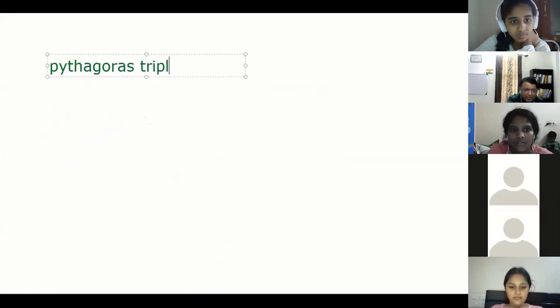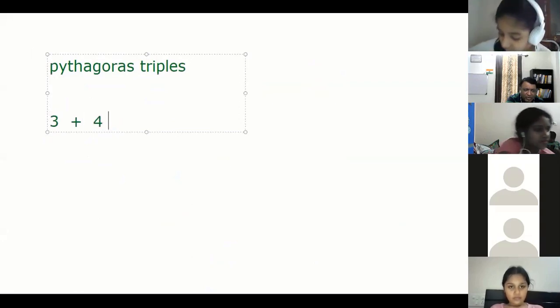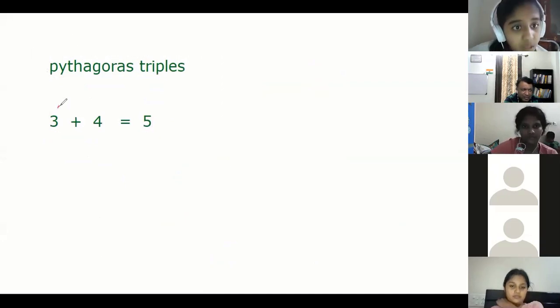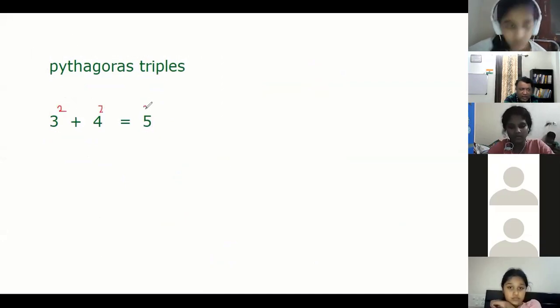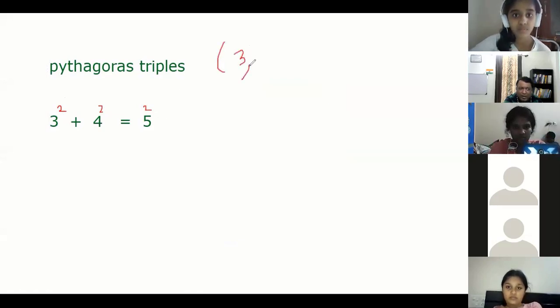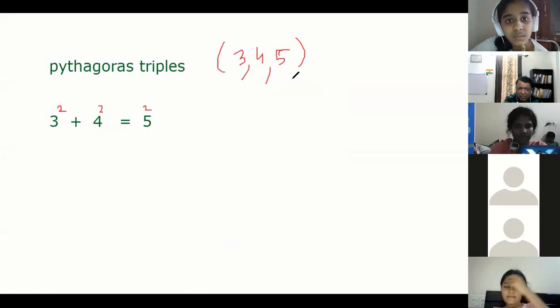These 3, 4, 5 are known as Pythagoras triplets. Why? Because 3 square plus 4 square is 5 square. Just now we did, right? That's why 3, 4, 5 are known as a Pythagoras triplet. So can you tell me some more Pythagoras triplets? Any triplet will follow the rule: one number square plus second number square is the square of the third number. That is known as a Pythagoras triplet.